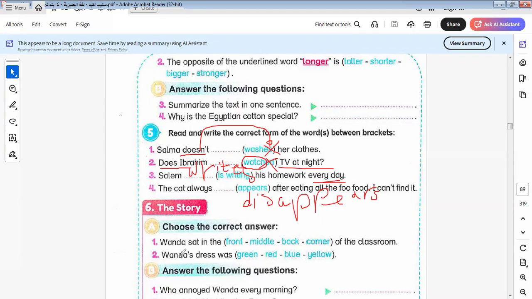Let's go to another one. Wanda sat in the space of the class. Wanda sat in... there is a story. I'm so sorry, I have a story here. I don't know this. I will leave this until you have a story.